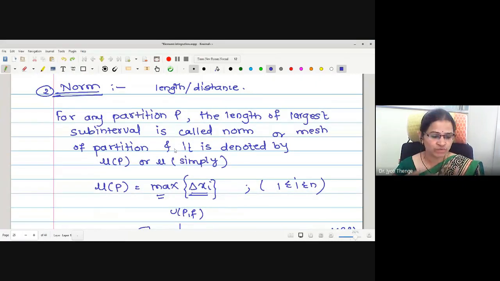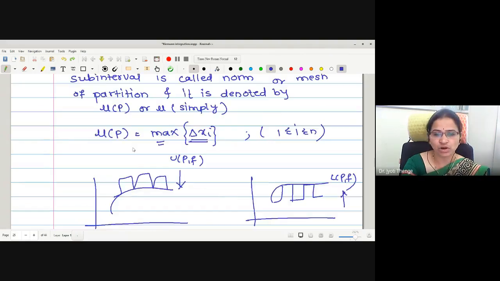It is not always feasible to make partitions into equal subintervals. In some examples, it is necessary to partition the given interval into subintervals of unequal width. In that case, the length of the largest subinterval, that is, the subinterval having the biggest length, is called the norm of the given partition.